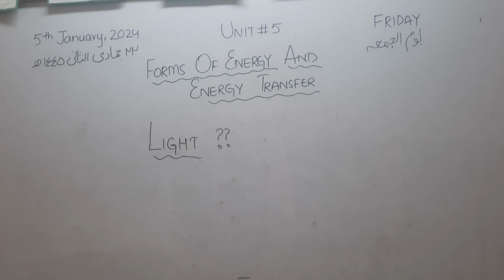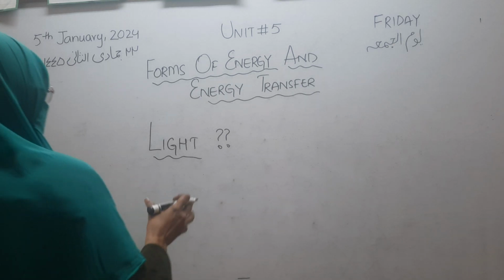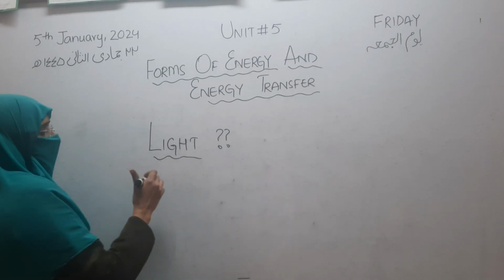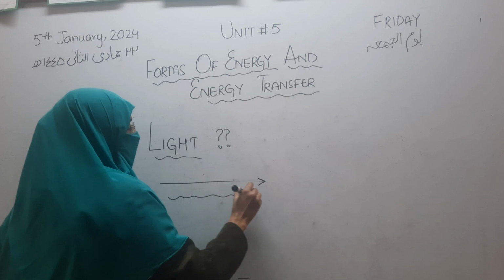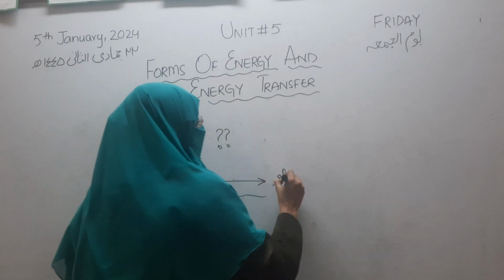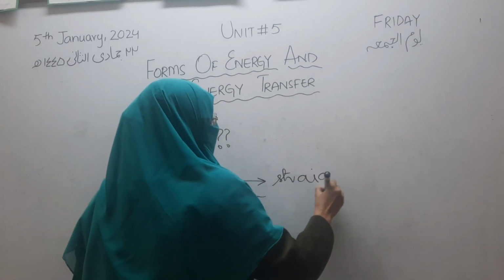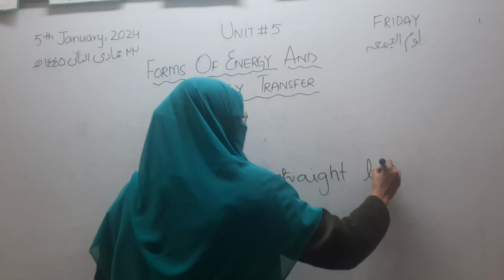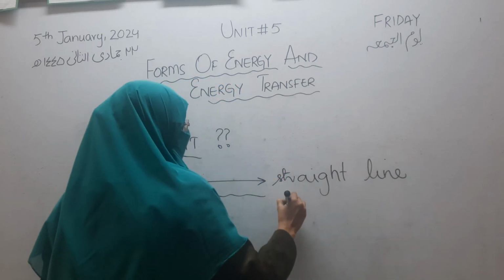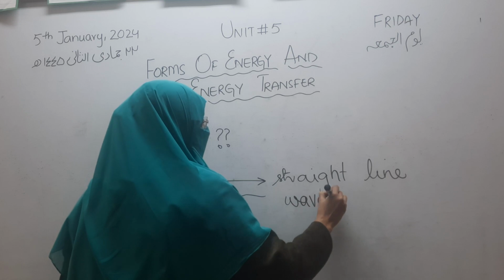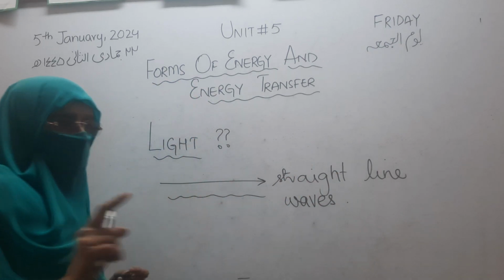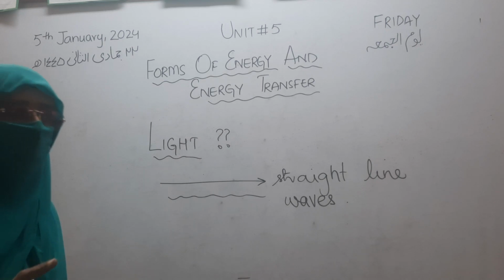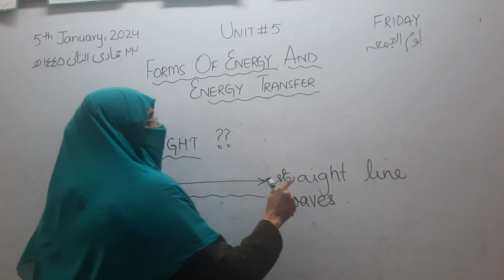Now we will discuss the light. What actually is light? Light is a form of energy which can move either in a straight line or in the form of waves. Sometimes it moves in a straight line and it also moves in the form of waves. When there is no obstacle and it does not hit anything, then it will move in a straight line.